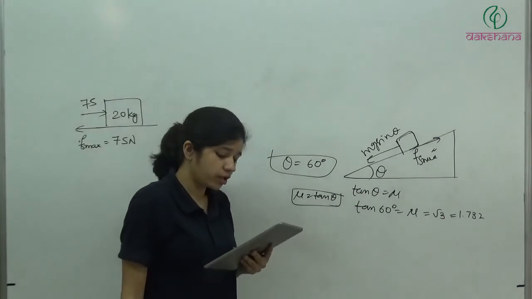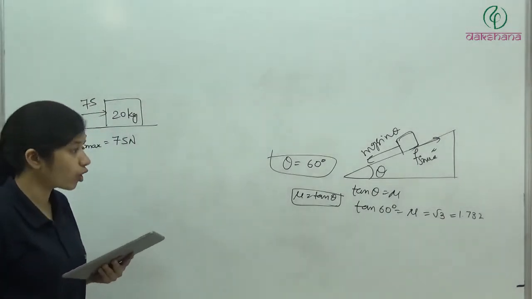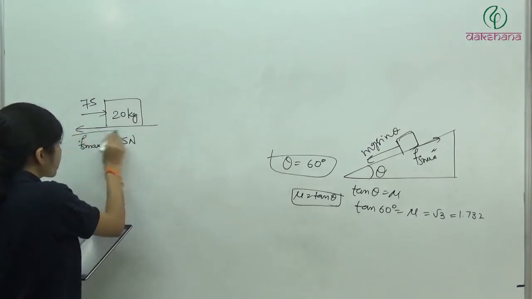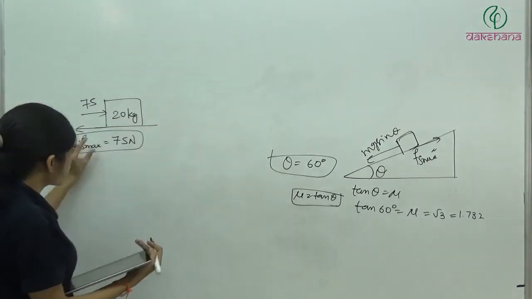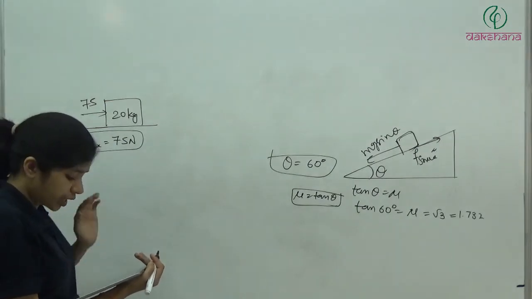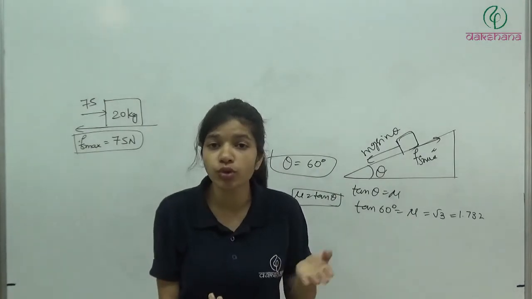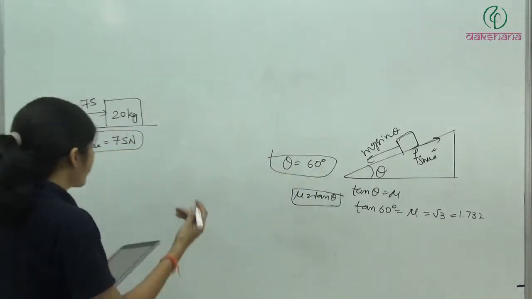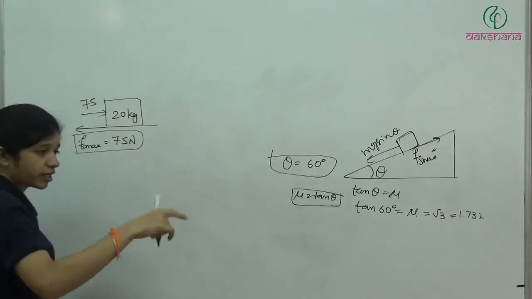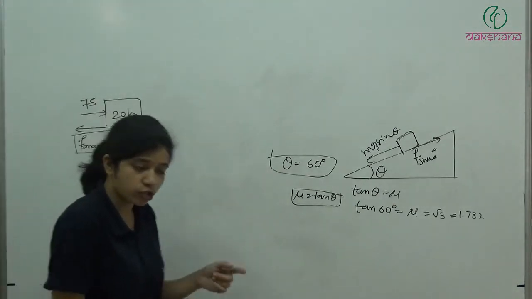After the motion, a force of 60 Newton is applied to keep the block moving with constant speed. अब इतना होने के बाद it means Fs max is 75 Newton. Now what they are saying कि आपको अगर कांस्टेंट स्पीड से उसको चलाना है, then how much force you need to apply? 60 Newton. It means once it started moving, which force will be applied? Fk. Fk force will be applied.